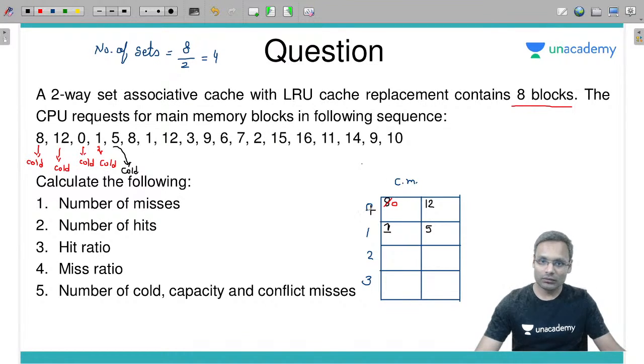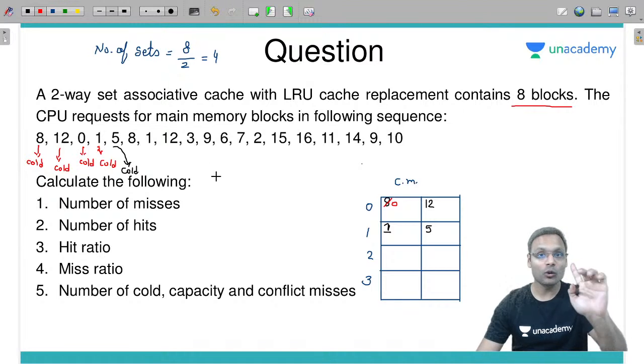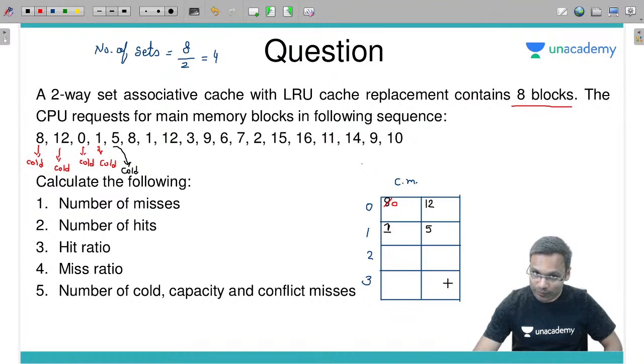Next, 8. It is not present, so it's a miss. Is this the first time access of 8? No, it was accessed before, so it's not a cold miss. Let's check whether the cache memory is full. No, the cache memory is not full, hence it's a conflict type of miss.